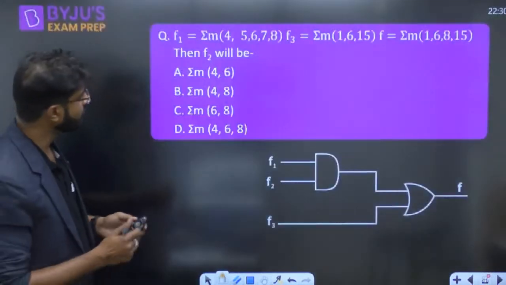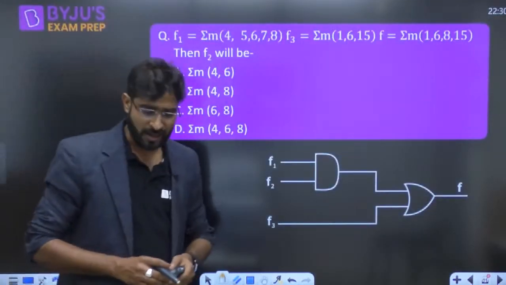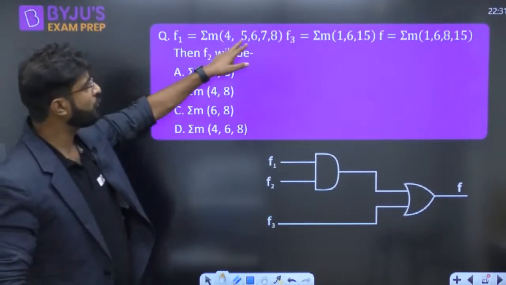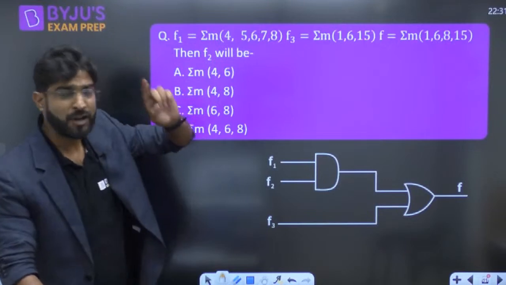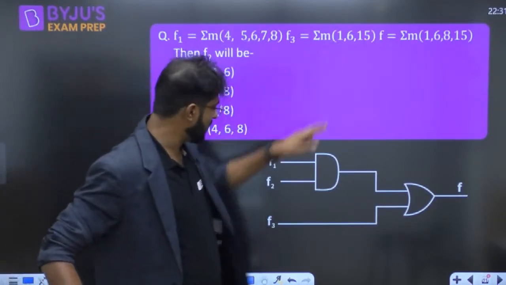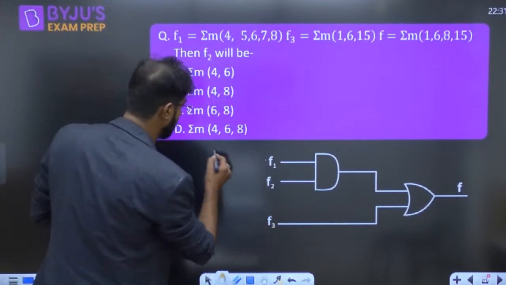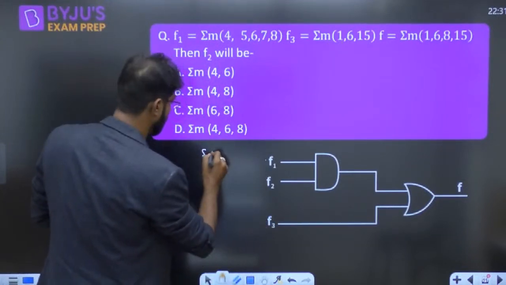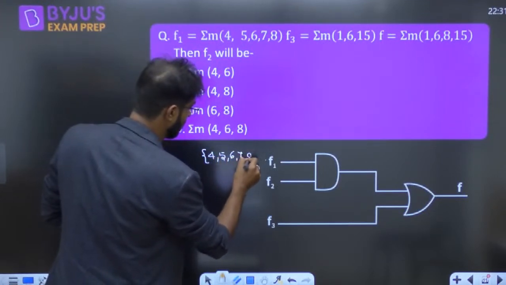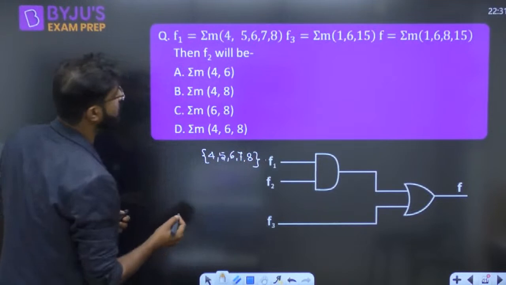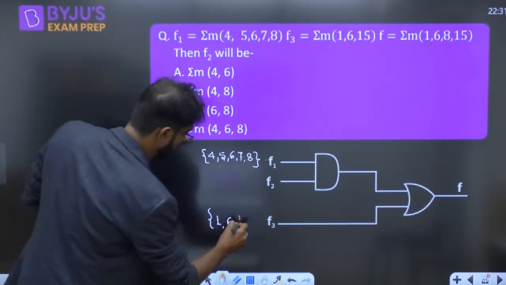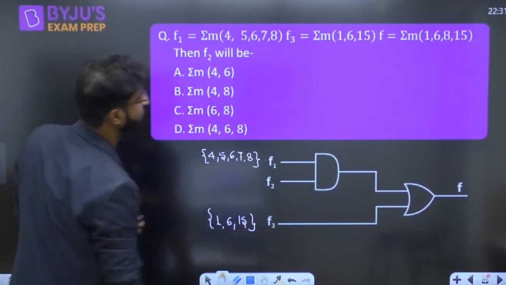Okay, one more question, everyone, given to you. F1 is given 4, 5, 6, 7, 8. F2 is given 4, 5, 6, 7, 8. F3 is given 1, 6 and 15.